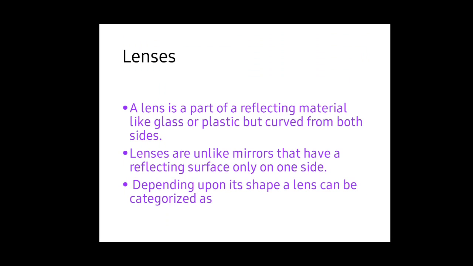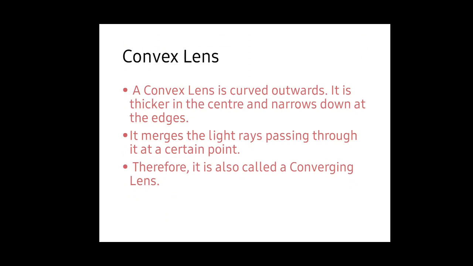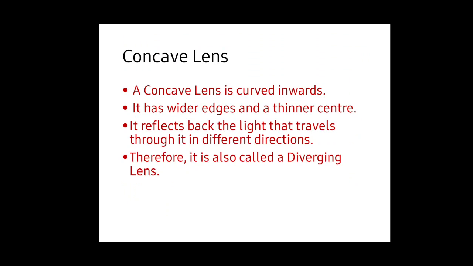Lens. A lens is a piece of transparent material like glass or plastic, but curved on both sides. This is a major difference. A lens is similar to glass, but it is curved on both sides. Lenses are unlike mirrors, which have a reflecting surface only on one side. Mirrors have a reflecting surface on one side and the other side is opaque, but lenses are completely transparent. Depending upon its shape, a lens can be categorized as a convex lens and a concave lens.